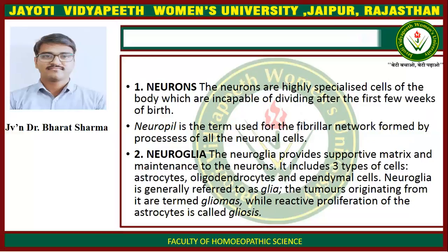Second is neuroglia. The neuroglia provides supportive matrix and maintenance to the neurons. It includes three types of cells: astrocytes, oligodendrocytes, and ependymal cells. Neuroglia is generally referred to as glia. The tumors originating from it are termed gliomas, while reactive proliferation of the astrocytes is called gliosis.